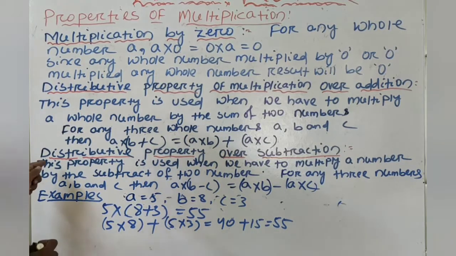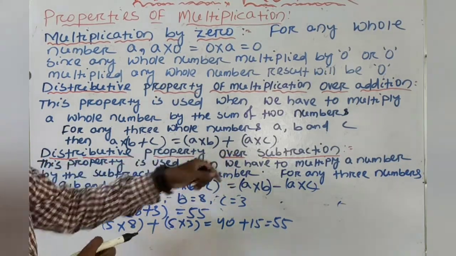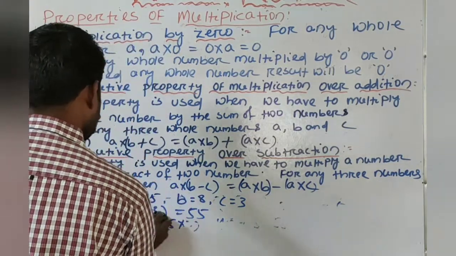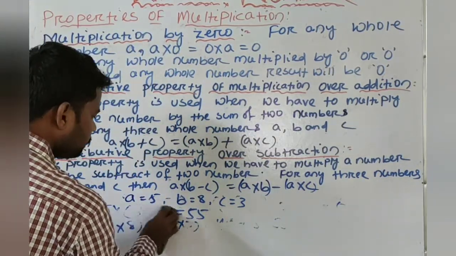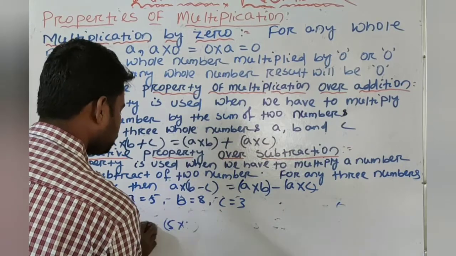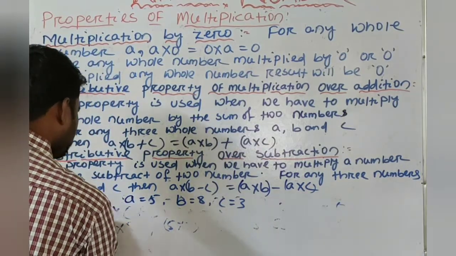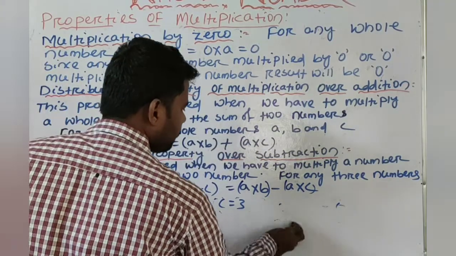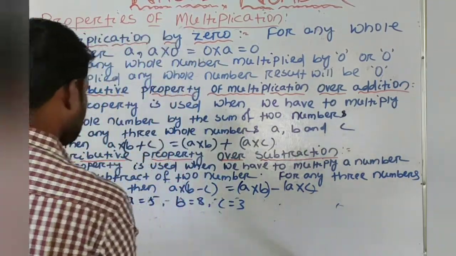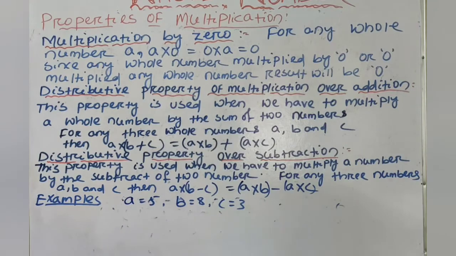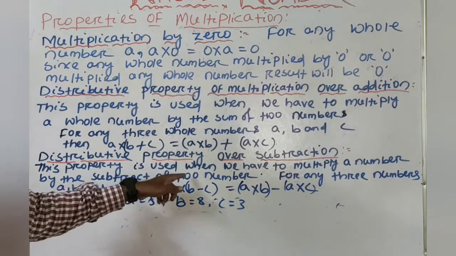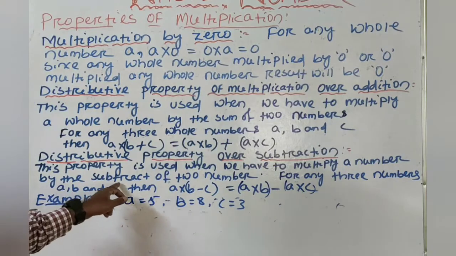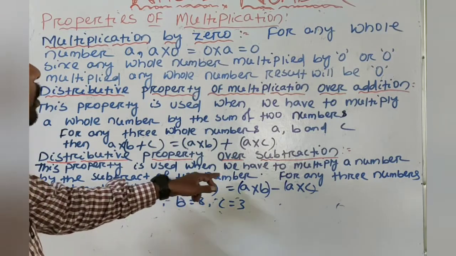Next we will know the distributive property over subtraction. This property is used when we have to multiply a number by the subtraction of two numbers.